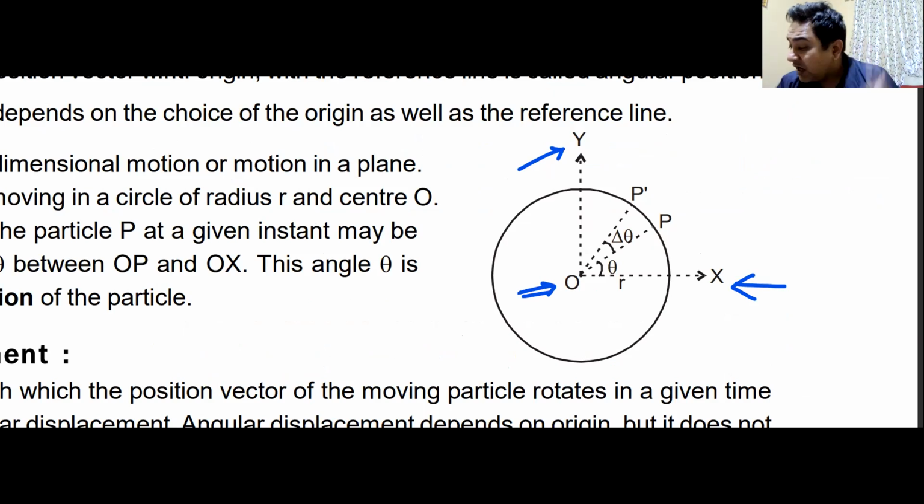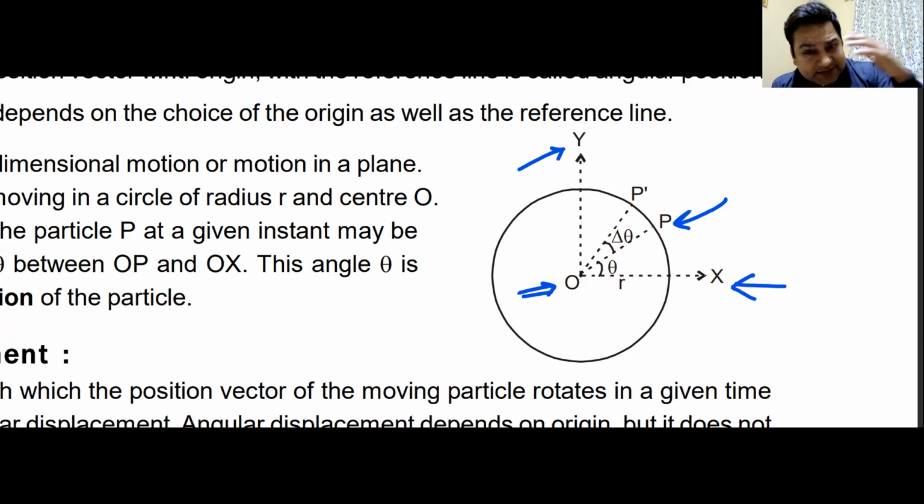Now we have this point P, whose position I have to tell you. I can draw a vector from O to P. That is the OP vector, the position vector of P with respect to O. No problem. I can still define the position of this particle P in terms of the position vector. It is still valid.